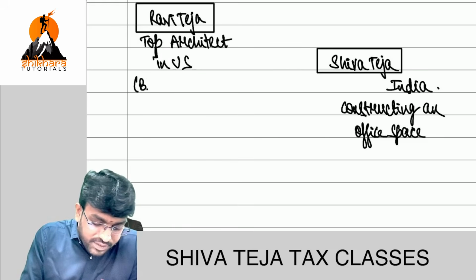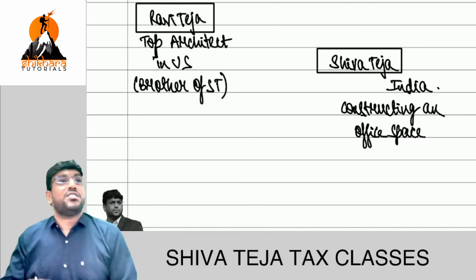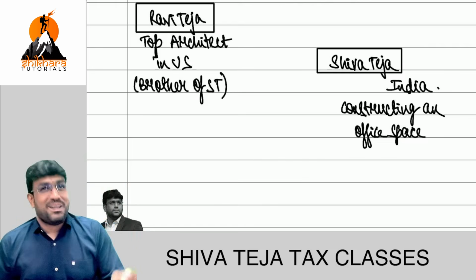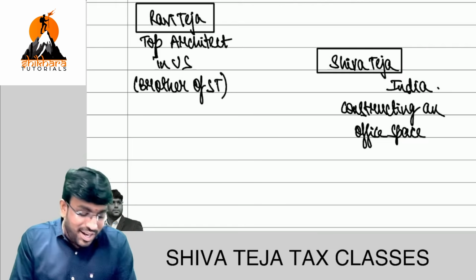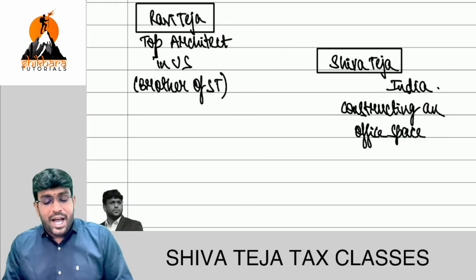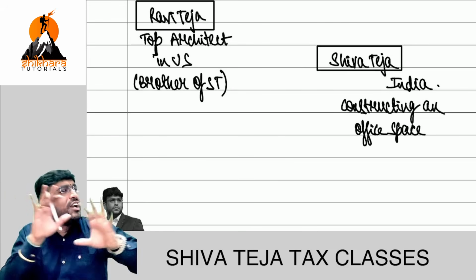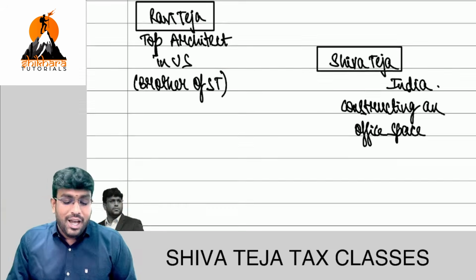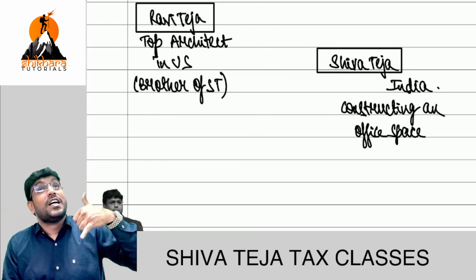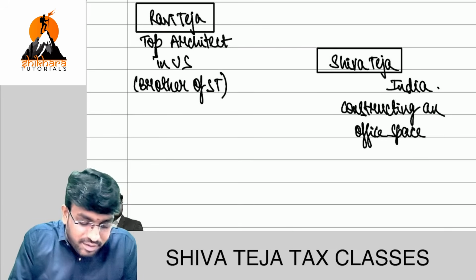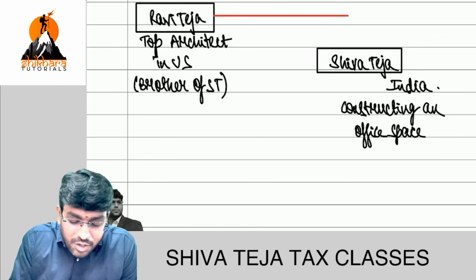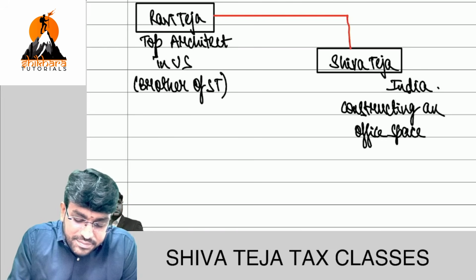And this person, Mr. Ravi Teja, is brother of Shiva Teja. It's an example, sir. Yeah, brother of Shiva Teja. Now, what has happened is, I thought I want some exciting and extraordinary design for my office space. I called my brother Ravi Teja and I told him to give some extraordinary design for my office space.